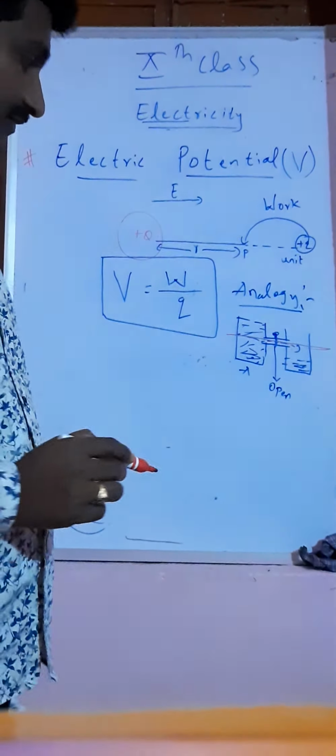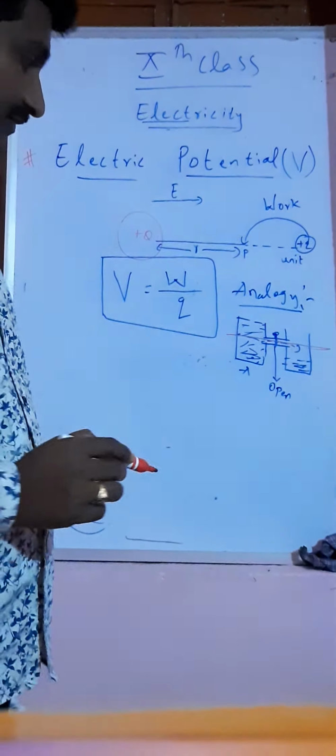Means from one terminal to another terminal, there is a flow of charges taking place. Between the positive terminal and the negative terminal there is a potential difference. Let us say this is A, this is B. I can say this is the electric potential difference.